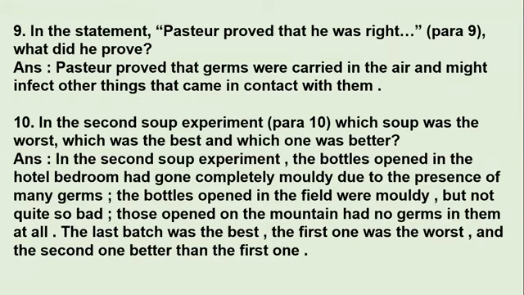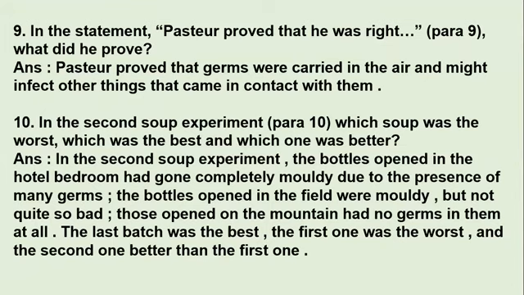So there's a soup experiment which you have to read and write which was the worst, good, and the better one. So the answer is, in the second soup experiment, the bottles opened in the hotel bedroom had gone completely moldy due to the presence of many germs. So what Pasteur had done, he had kept a bottle in the hotel bedroom which had no ventilation and the atmosphere had the germs present in it, and the entire soup in the bottle which was kept in the hotel bedroom had turned moldy.